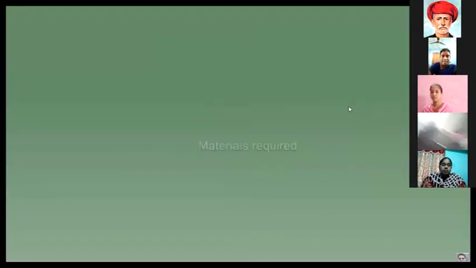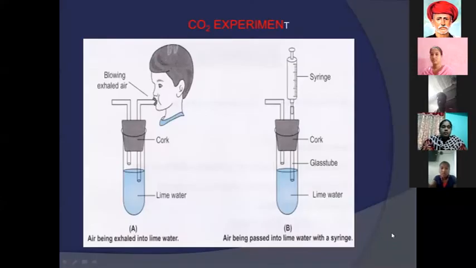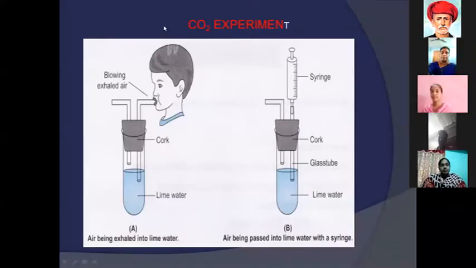Sir, stop, change, sir. Sir, the slide will change, sir. The next slide button, sir.